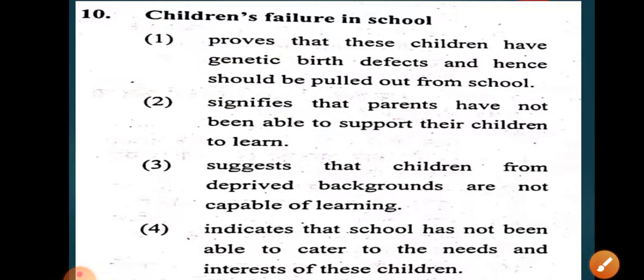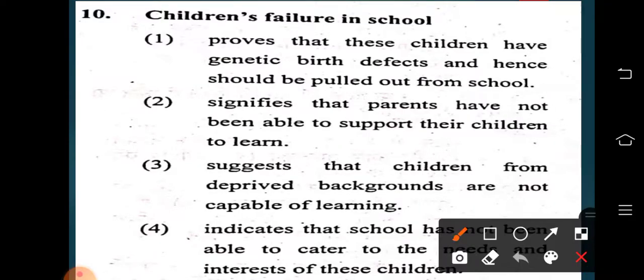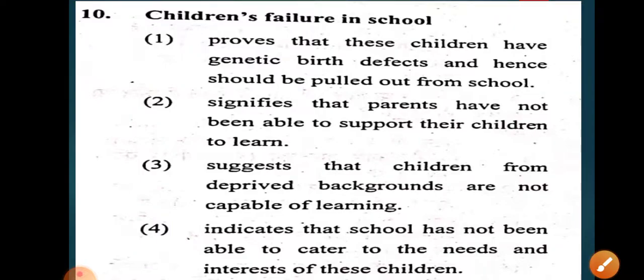4. This indicates that the school has not been able to cater to the needs and interests of these children. If one child fails in the classroom, it means the whole system has failed, because the school or the teacher is not able to meet the needs and interests of the student. That means we are not teaching based on the interest or ability of the student. Option 4 is the right option.